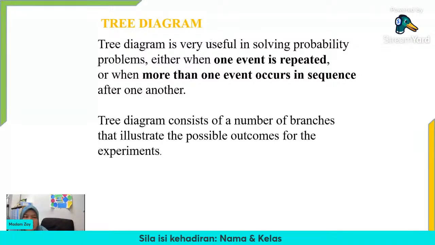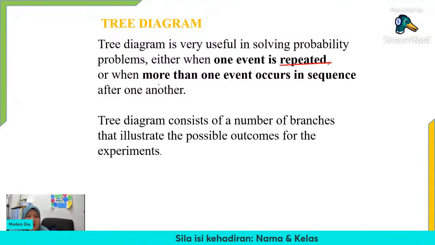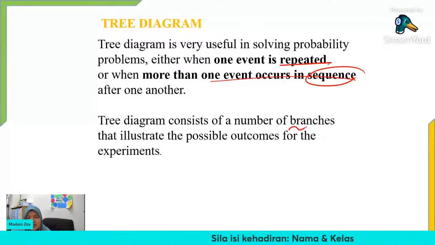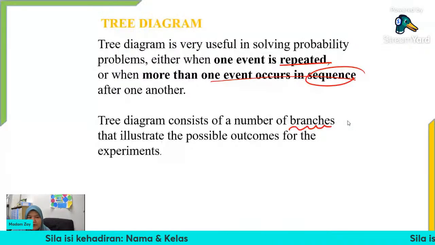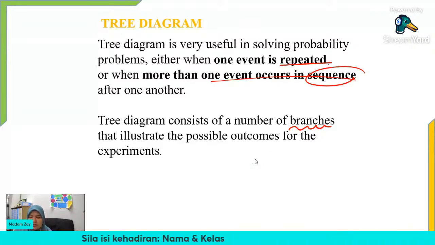Okay, so kalau kita tengok kat sini dia punya definition kan. Tree diagram is very useful in solving probability problem either when one event is repeated or when more than one event occurs in a sequence, okay, after one another. So tree diagram ni consists of number of branches. So branches macam dalam pokok kan, kita ada dahan, betul tak? Lepas tu that illustrate the possible outcome for the experiment. Okay, so we know apa-apa pun boleh sebenarnya kita buat dalam bentuk branches.